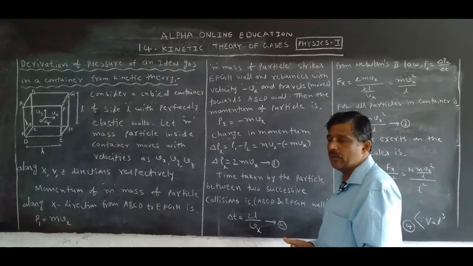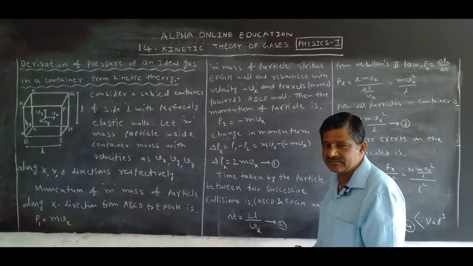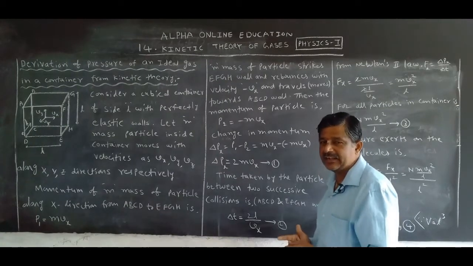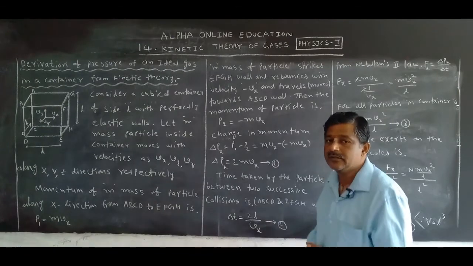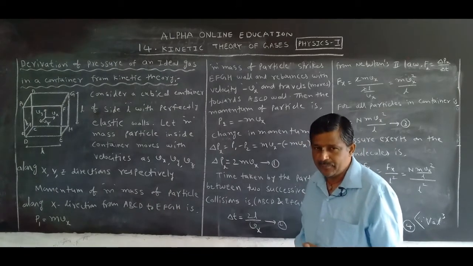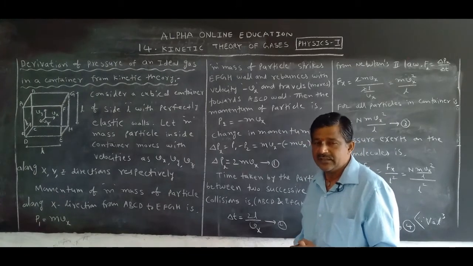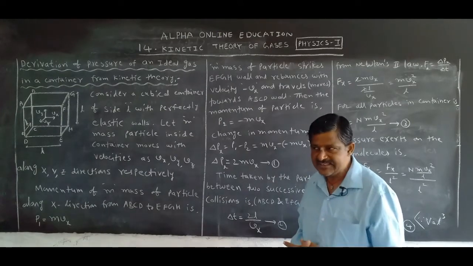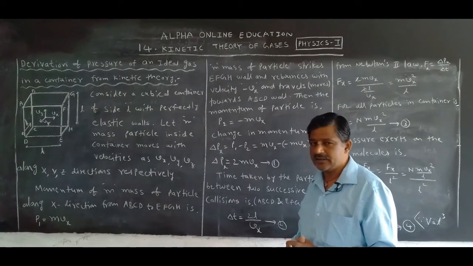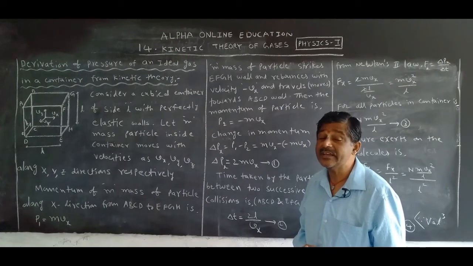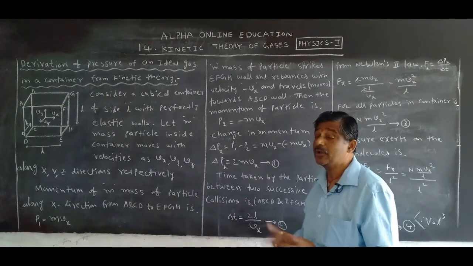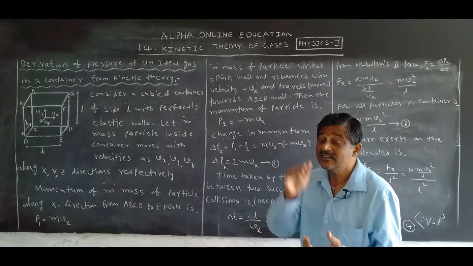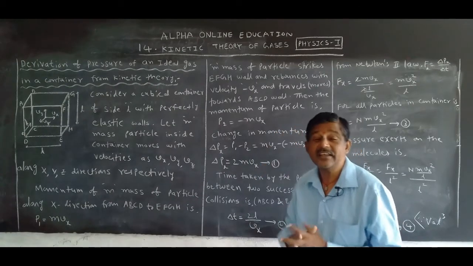Now, the change in momentum of a particle in a container which has elastic walls is delta P is equal to 2mvx. Take that as equation 1. But how many collisions occur in the container by the particle?